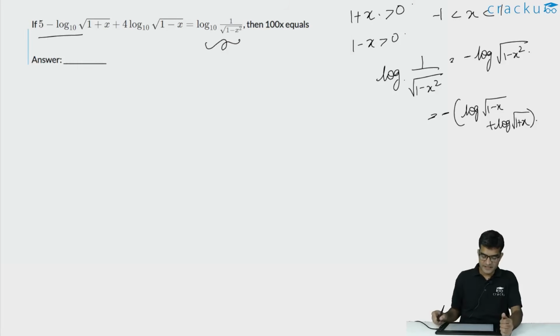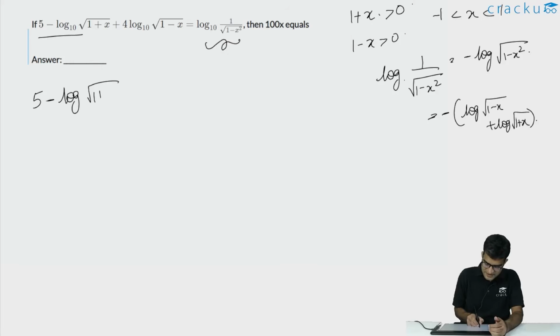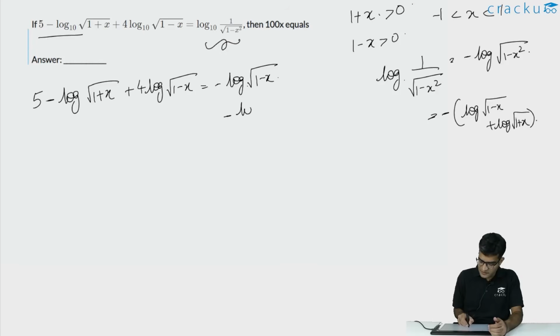If you are inserting this in the equation, the left hand side remains the same. This is 5 minus log of square root of 1 plus x plus 4 times log of square root of 1 minus x is equal to minus of log of square root of 1 minus x minus of log of square root of 1 plus x. This is the simplified format of the right hand side. We can cancel minus of log of square root of 1 plus x on both sides.